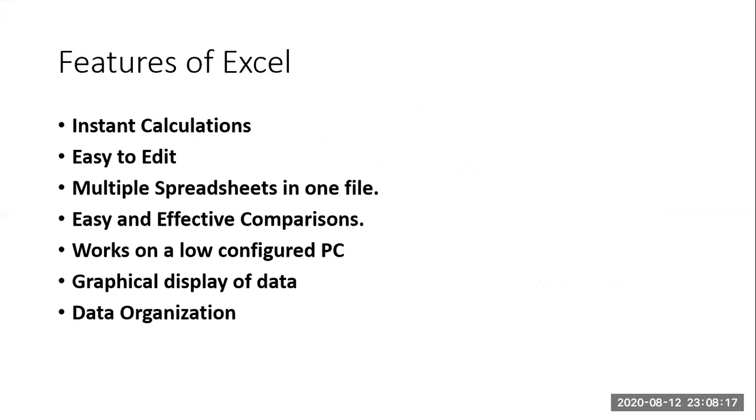So what does spreadsheet mean? It is a software used to do calculations, and that kind of application I call a spreadsheet. Microsoft Excel is one type of spreadsheet. Okay, that you should remember. Apart from that, we have spreadsheets like Google Sheets, Lotus 1, 2, 3, and OpenOffice Calc. Varieties of spreadsheets are there from different companies.